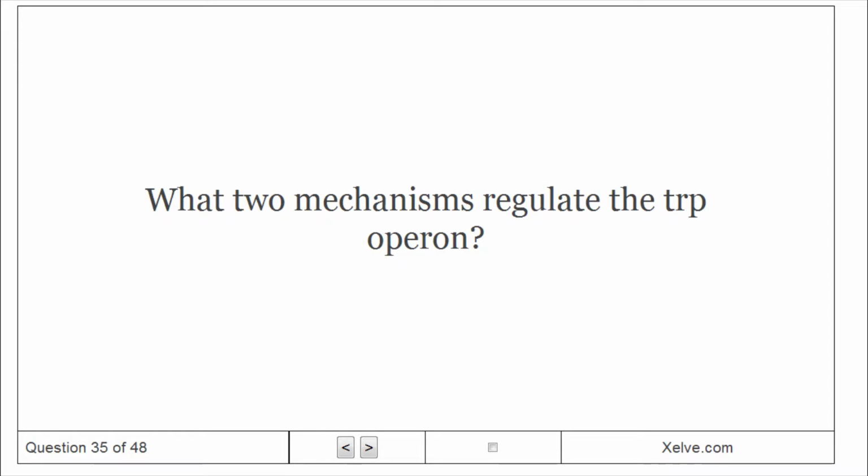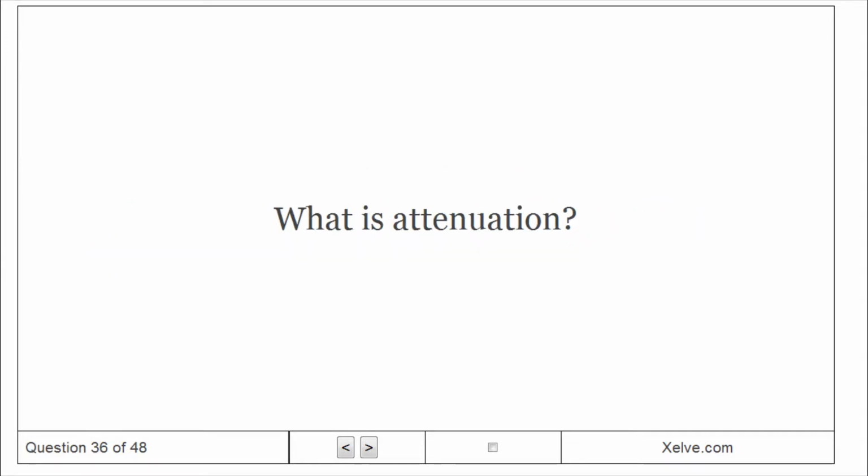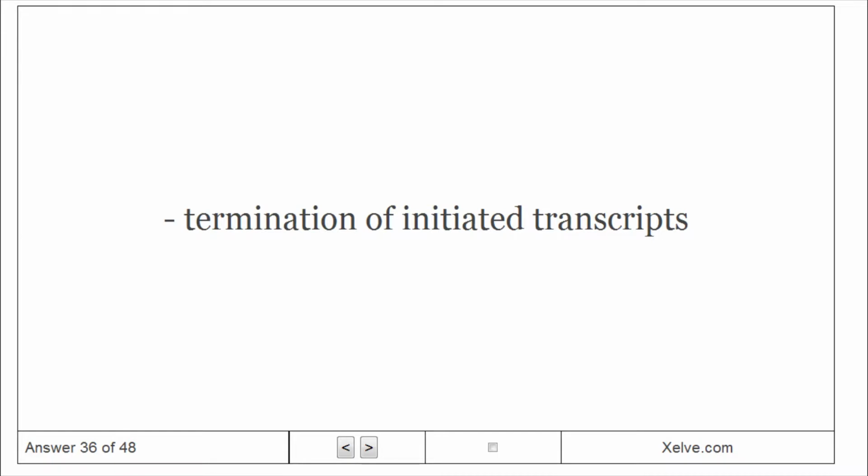What two mechanisms regulate the Trp operon? One, repressor and operator interaction; repression reduces transcription 70-fold. Two, attenuation, termination of initiated transcripts. What is attenuation? Termination of initiated transcripts.